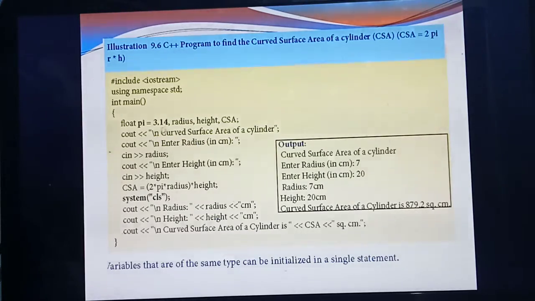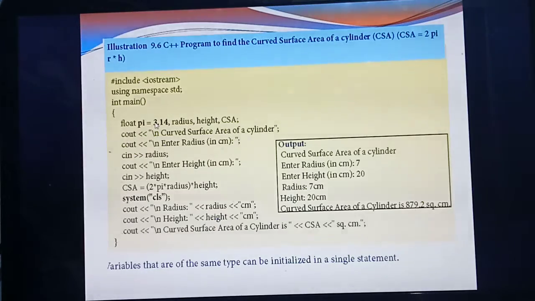The variable you declared is the one you should give as input. For radius, which variable do you give? The same variable. If it is a capital letter there, give the same here; if it is a small letter there, give a small letter here. So for radius, cin >> radius; then semicolon. Next step: you should enter the height. So "enter height in centimeter". Which variable? Height. So cin >> height.